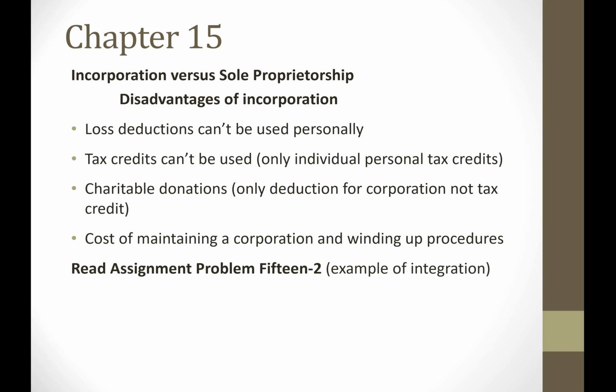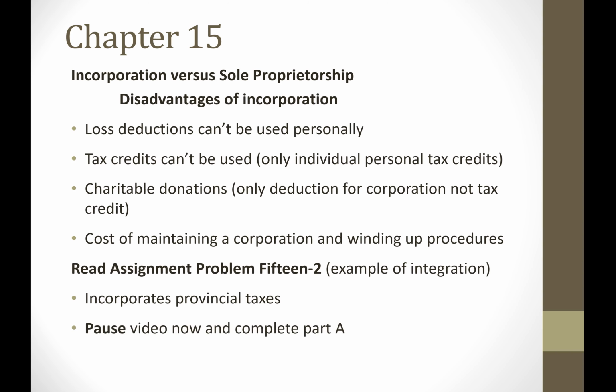What we're going to do next then is work through assignment problem 15-2, and this is going to give us some examples of integration. So read through 15-2. This problem incorporates provincial taxes as well. So keep that in mind. And many of the examples we worked through in the earlier chapters, we only focused on federal taxes. But when it comes to integration, we have to bring in the provincial taxes. And so pause the video now. You'll see that there are 3 parts to this question. Just work through part A for now. So pause the video, read through assignment 15-2, work through part A, and once you've done part A, then resume the video.